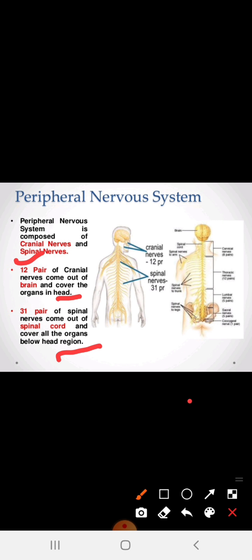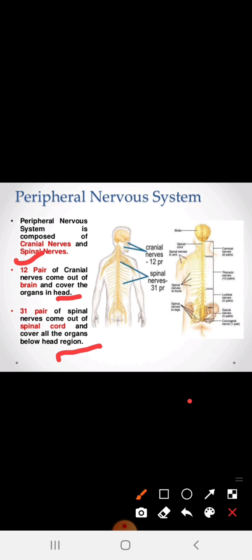So dear students, you have to differentiate these two things: the peripheral nervous system is composed of how many nerves? The cranial nerves and the spinal nerves. Cranial nerves protect the brain, whereas the spinal nerves are related to the spinal cord. So spinal nerves help the spinal cord itself. So 31 pairs of spinal nerves come out of the spinal cord and cover all the organs below the head region.